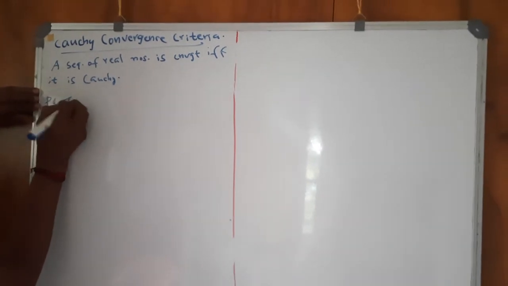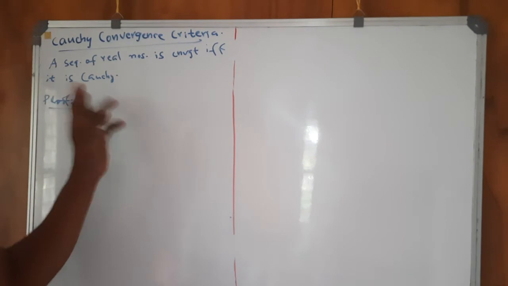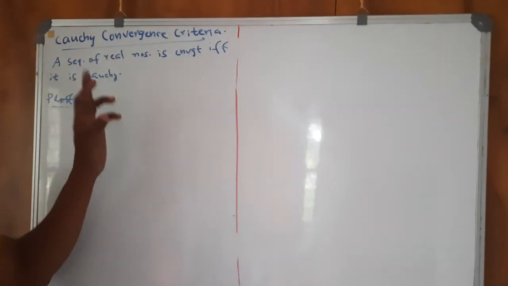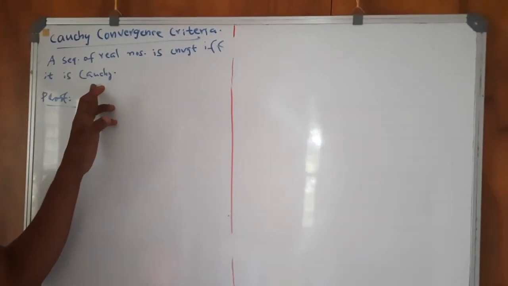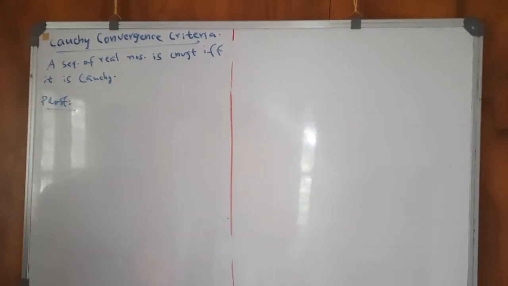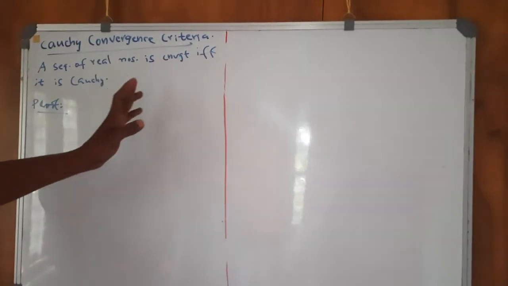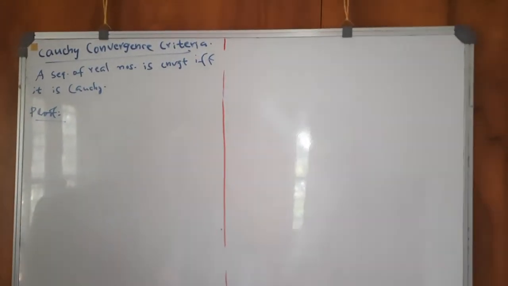That is, any convergent sequence of real numbers is Cauchy, which we have already proved, and any Cauchy sequence of real numbers is convergent. So one side is already proved, that any convergent sequence of real numbers is Cauchy.